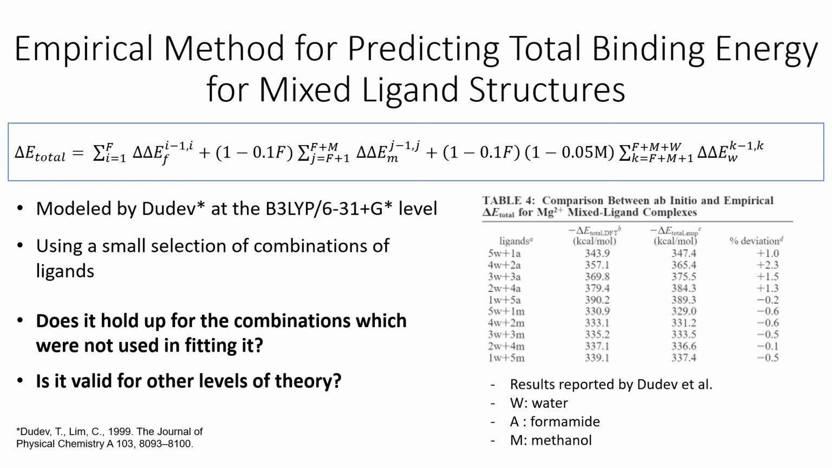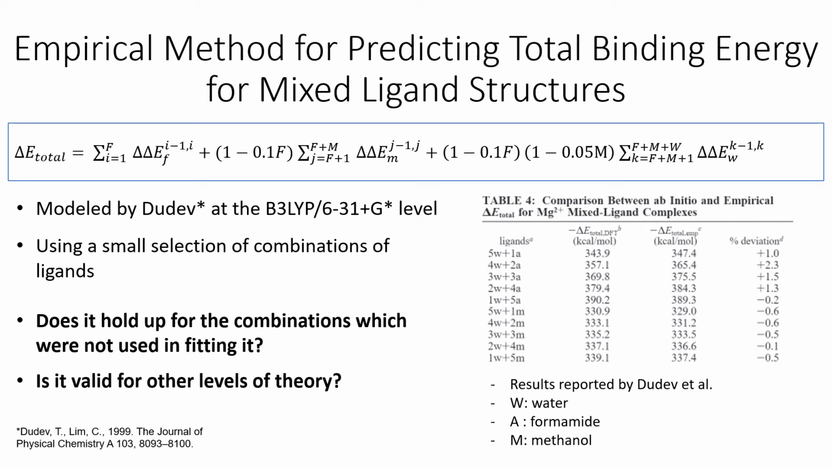Outlined in blue is the empirical expression proposed by Dudev and coworkers for predicting magnesium complexes containing formamide, methanol, and water in some combination. This predicts the total binding energy from single ligand incremental binding energies. The actual total binding energy is the sum of the incremental binding energies, assuming binding occurs in the order formamide, then methanol, then water. Results from this paper are shown on the right.